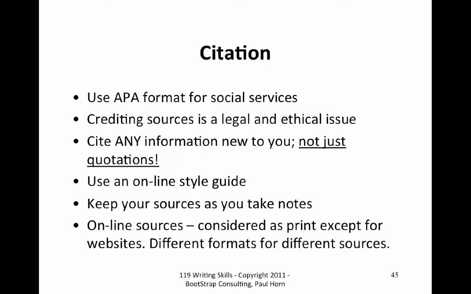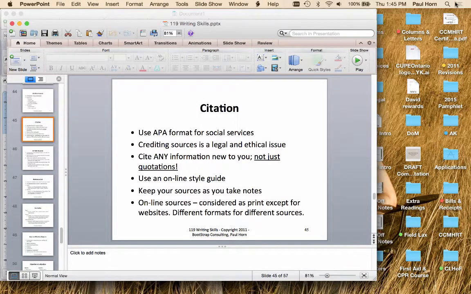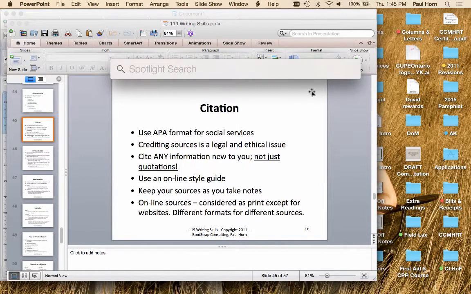And there's a really great resource from Princeton University that I've sent to some of you that is a really quick sort of one-page walkthrough of the times when you should cite. The simplest way to do this is to keep your sources as you take notes. So what I like to do is use a form, and I'll actually jump out of this for a moment and show you an example of this.